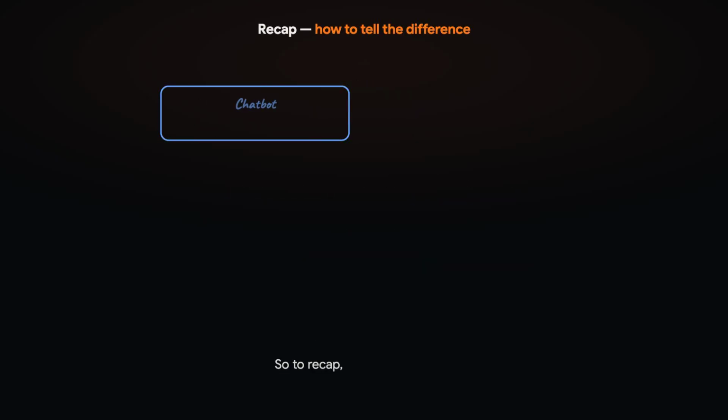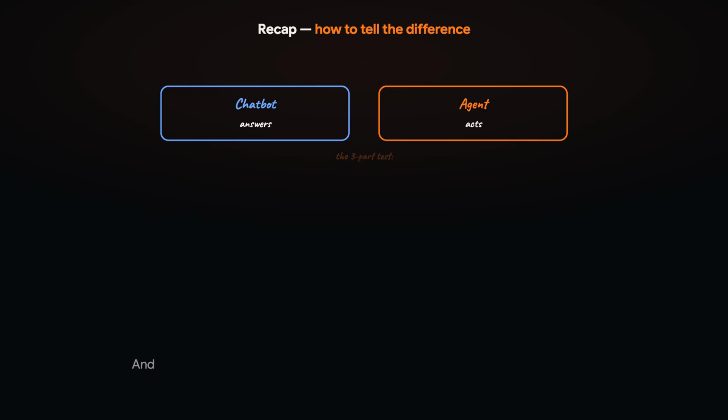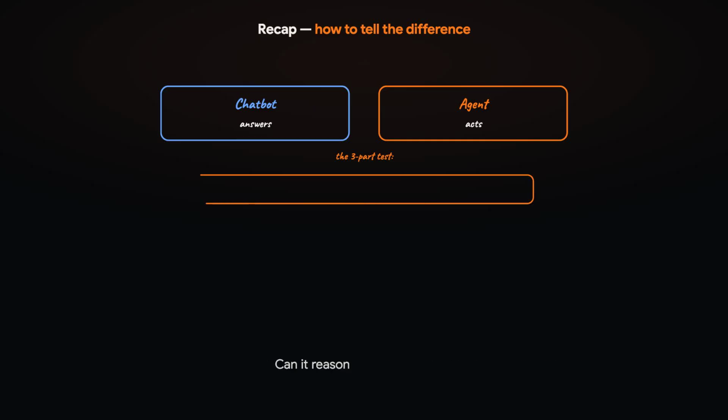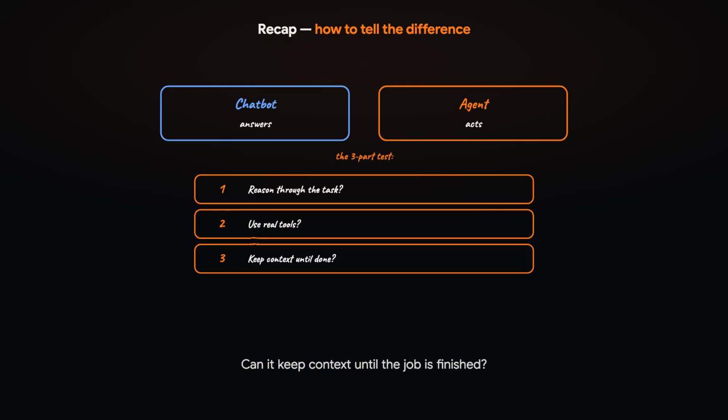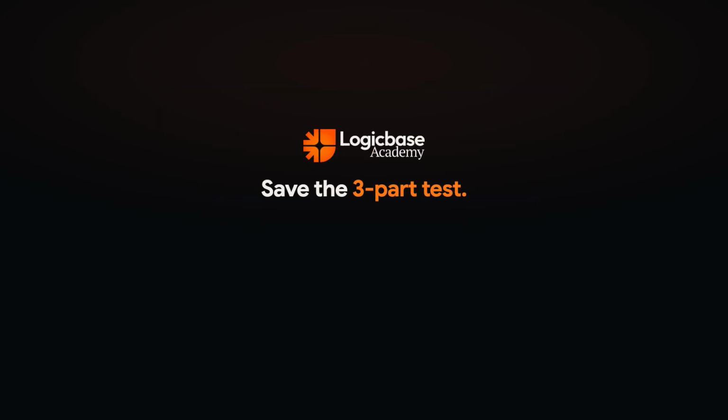So, to recap, a chatbot answers, an agent acts. And whenever you want to identify a real AI agent, remember the three-part test. Can it reason through the task? Can it use real tools? Can it keep context until the job is finished? Save the three-part test. You'll use it constantly from now on.